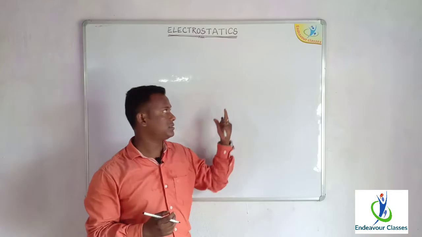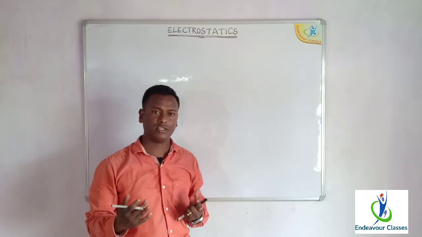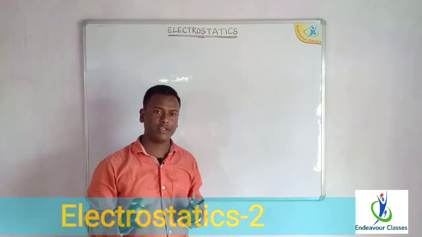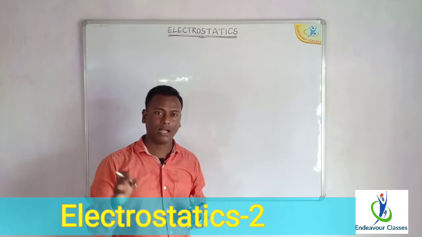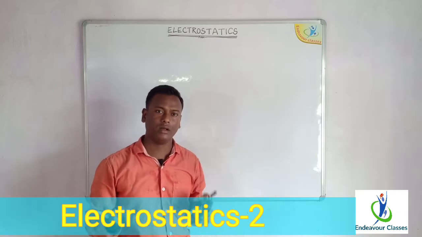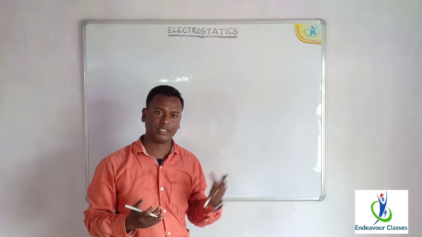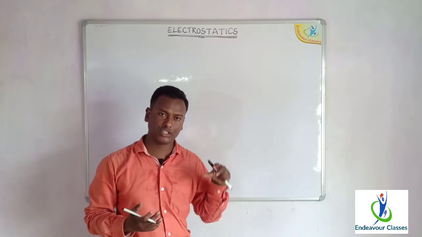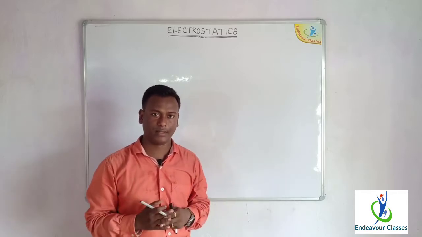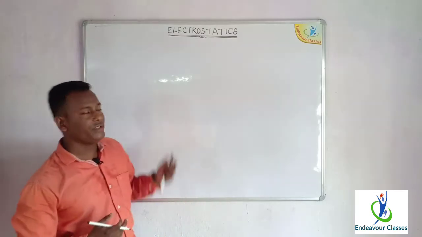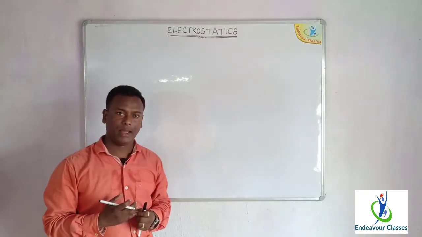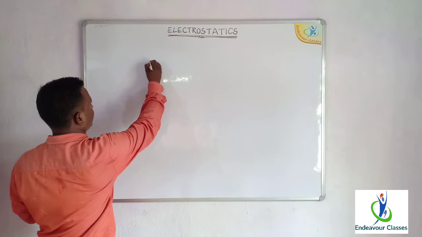As we have already discussed, electrostatics is that branch of physics which deals with the study of every aspect of a charged particle at rest only. That means it deals with all the physical phenomena or physical properties associated with a charge when it is at rest only. But the origin of electrostatics dates back to 600 BC,